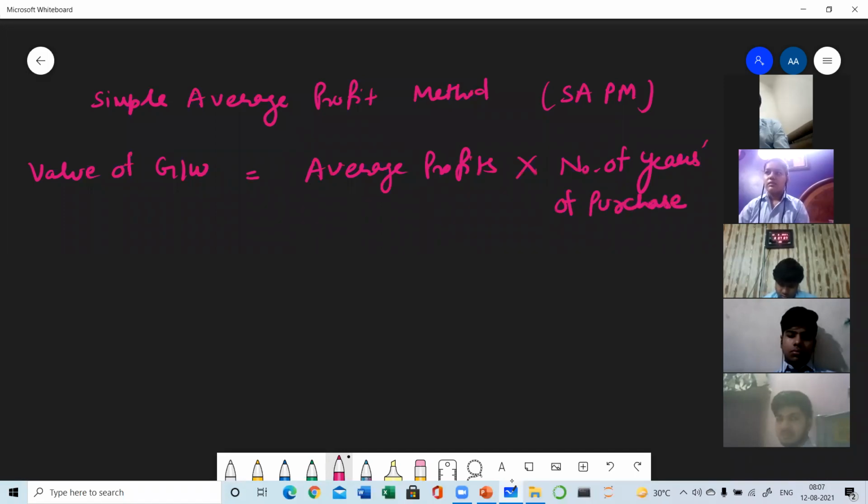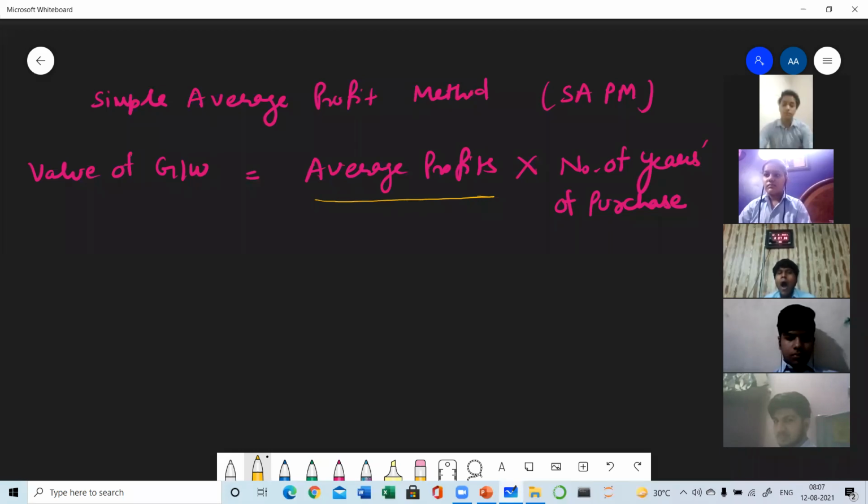So in this formula, you can see that there are two variables. First is the average profit and the second is the number of years of purchase. Clear? So average profit you have to calculate by using some steps, and number of years of purchase must be given in the question. Now one thing must be coming in your mind, what is this number of years of purchase?